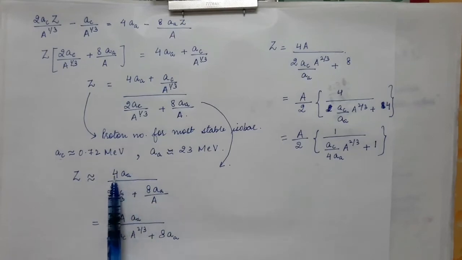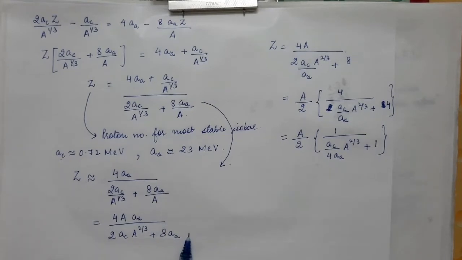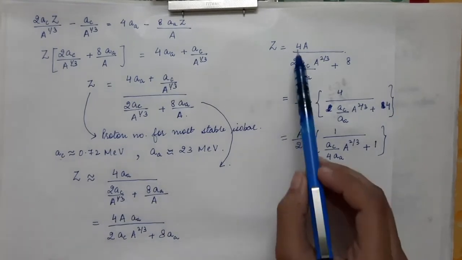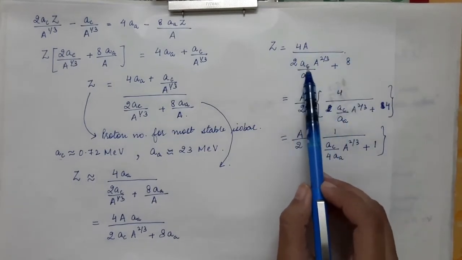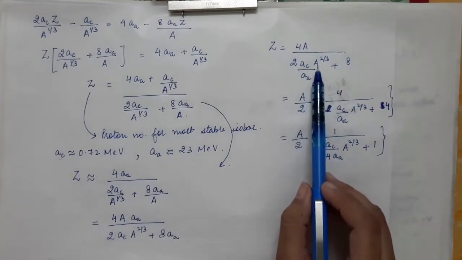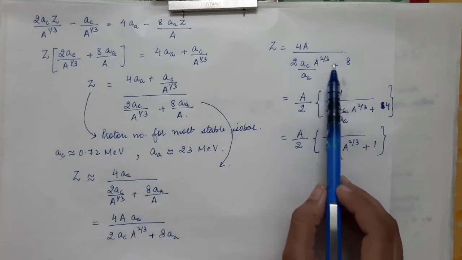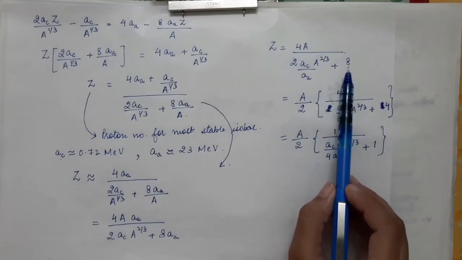So when we multiply by capital A, we will get 4 times capital A times the symmetry constant divided by 2 times AC times A power 2 by 3, plus 8 times the symmetry constant. Now we will again divide by the symmetry constant in the numerator and in the denominator. So we will get 4A divided by 2AC by the symmetry constant times A power 2 by 3, it will remain as it is, plus we will get simply 8.